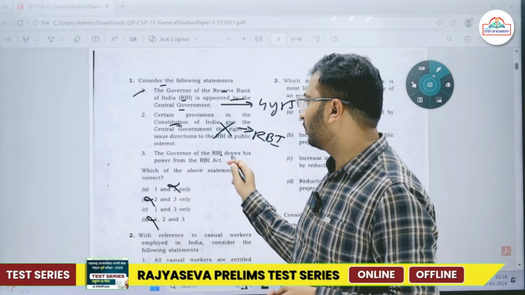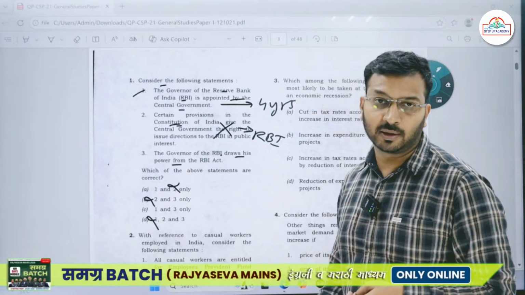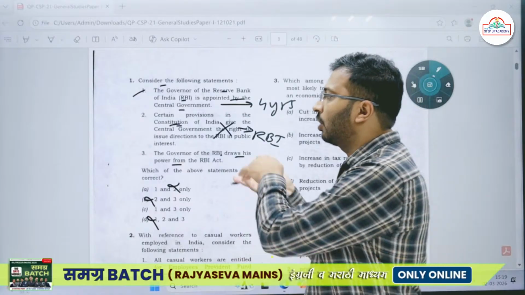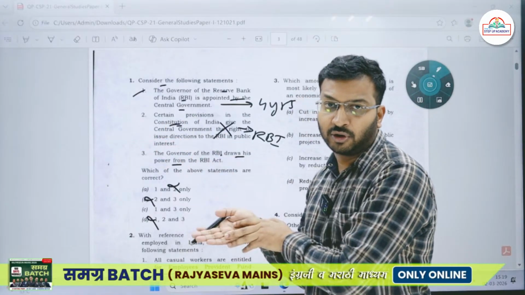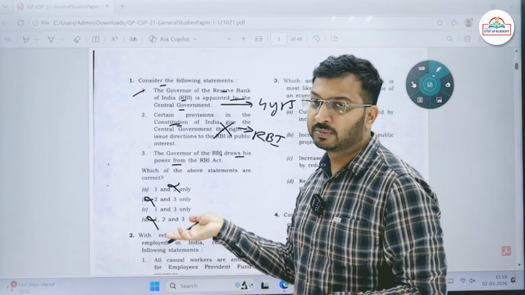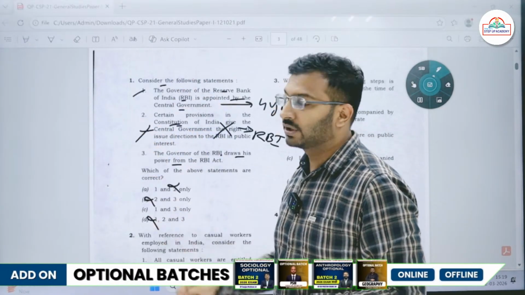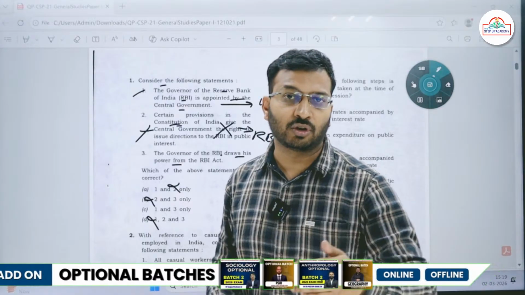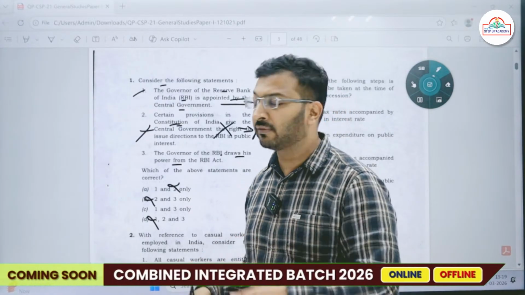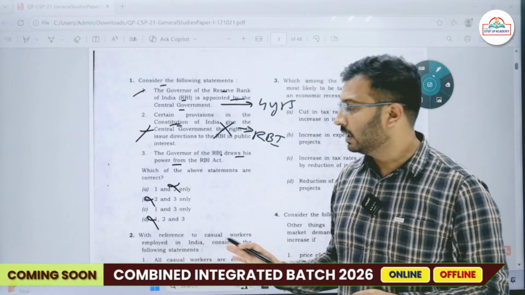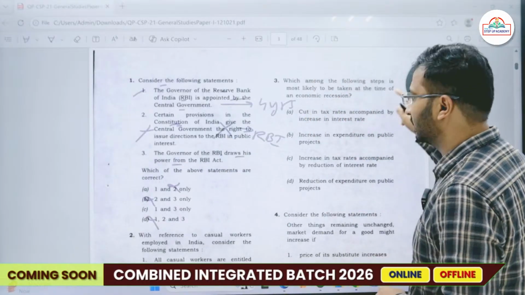The governor of RBI draws his or her power from the RBI Act. Even if you're not aware from where the governor is drawing his or her power, you'll be able to solve it by elimination. Because while studying constitutional bodies and non-constitutional bodies, you never would have heard about the RBI. So through elimination you can solve this particular question.